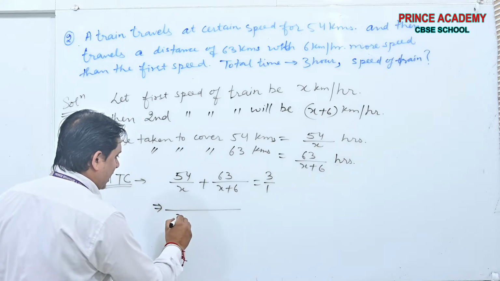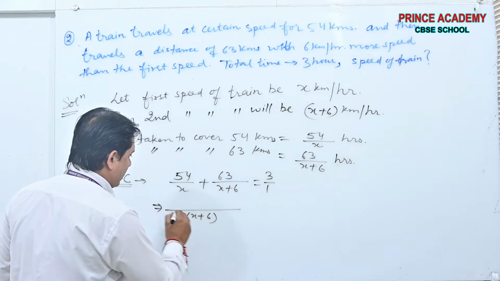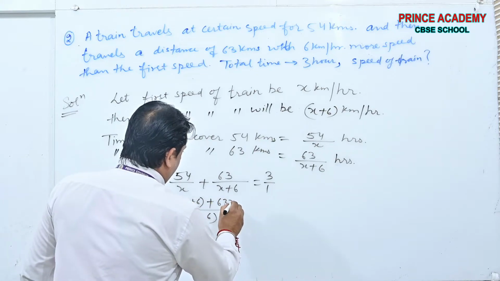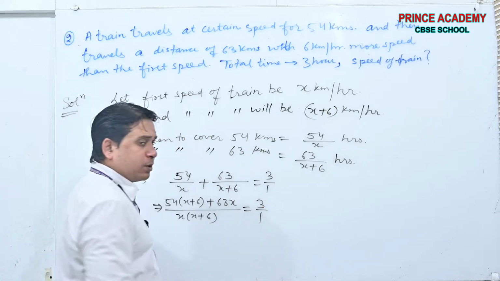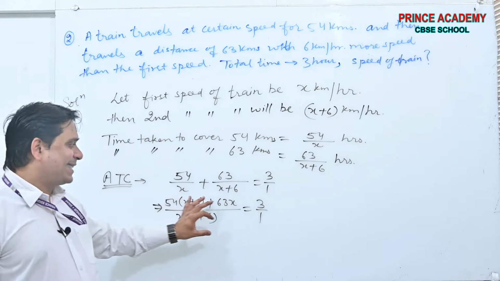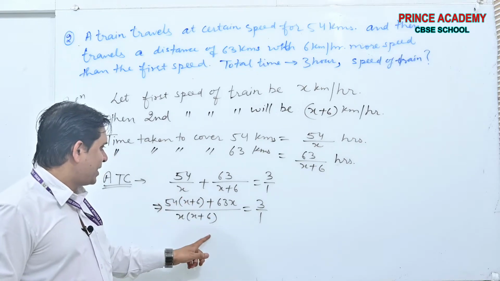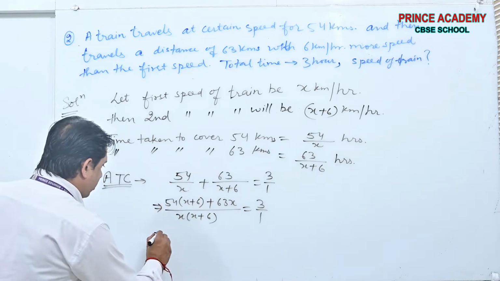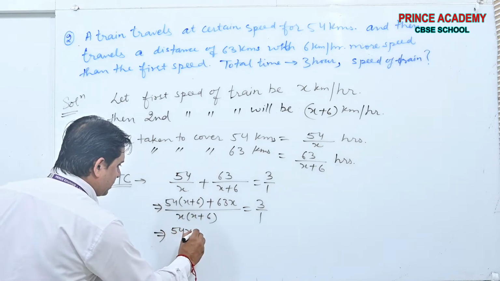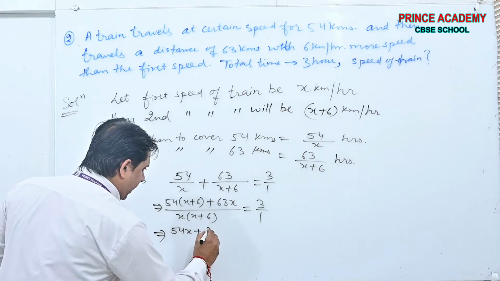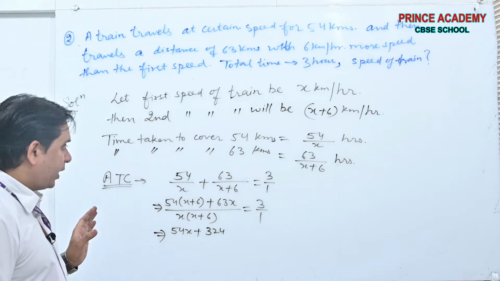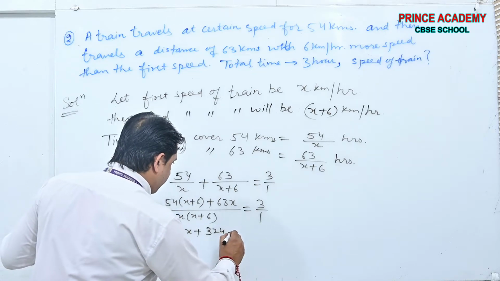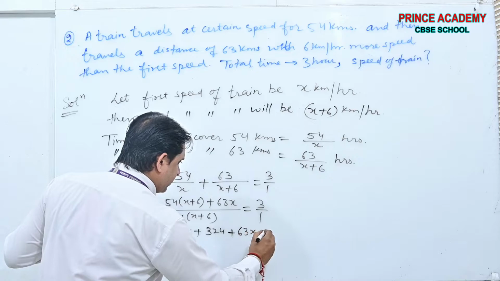Solve this side first. x into x plus 6. 54 into x plus 6. Yes or no? We took LCM here, x into x plus 6. It will multiply with this, it will multiply with this. Now see beta, 54x plus 324, 6 into this, plus 63x.